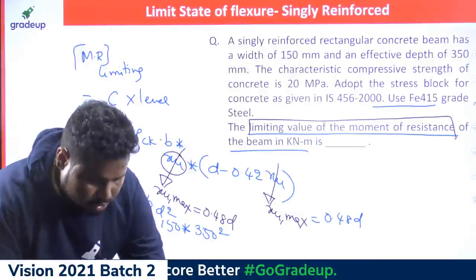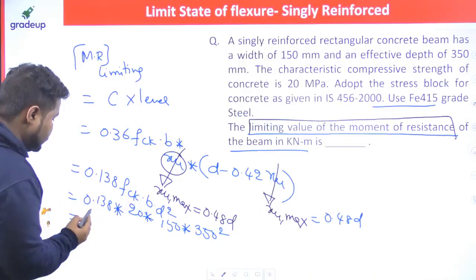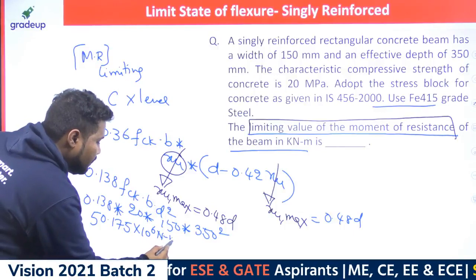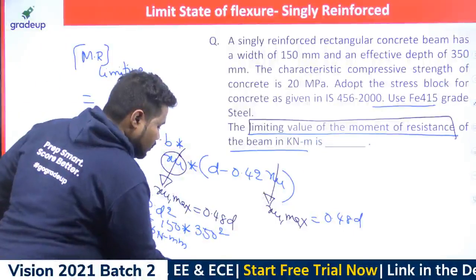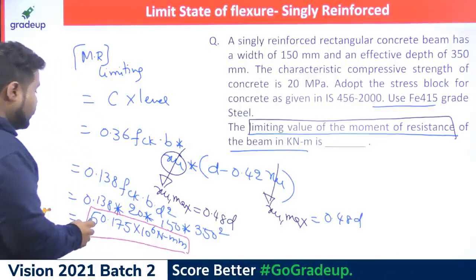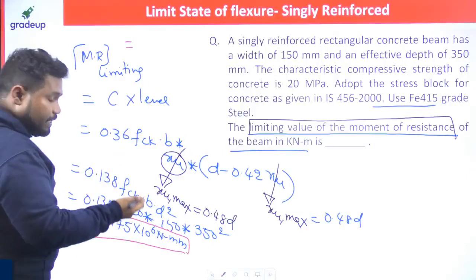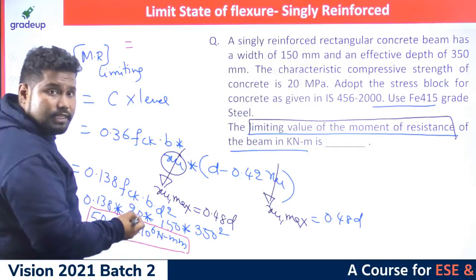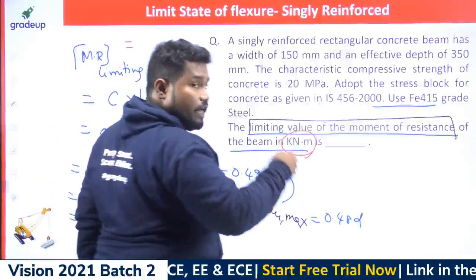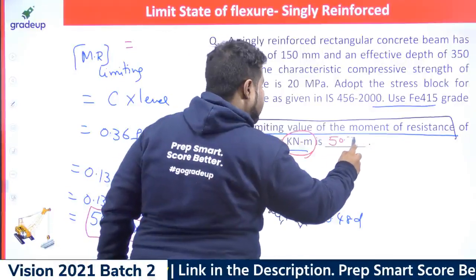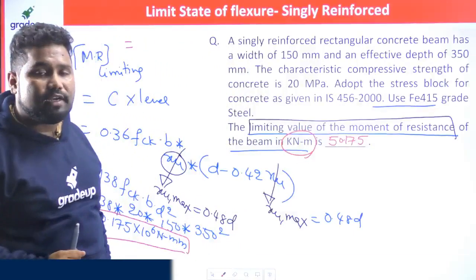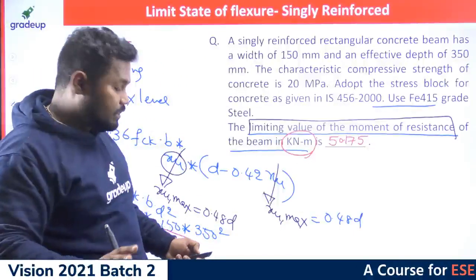So what will be the answer? You will get 50.175 into 10 to the power of 6 Newton millimeter. But they asked in kilonewton meter. How can you mention that in kilonewton meter? This is the answer in Newton millimeter, so divide by 10 to the power of 6. So 50.175 is the answer that you need to type here. Okay, 50.175 or 176, anything will work out here.